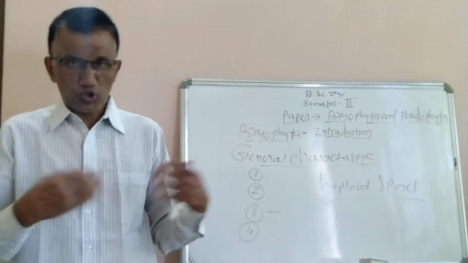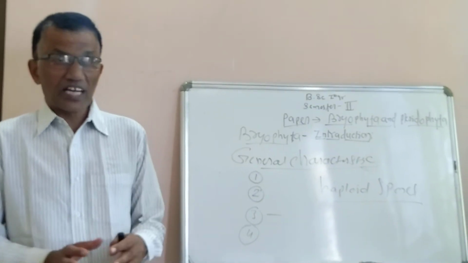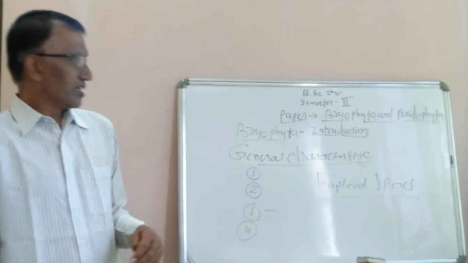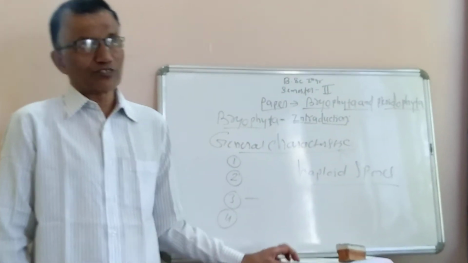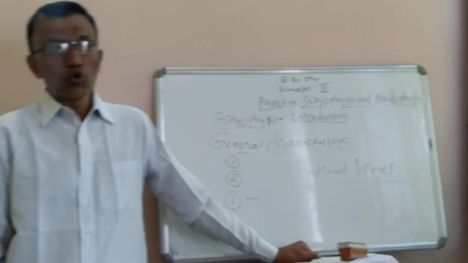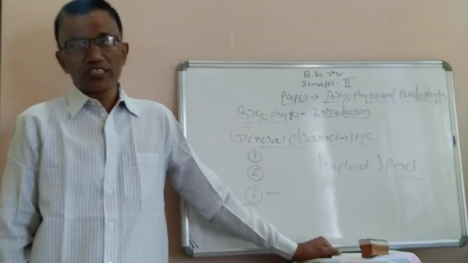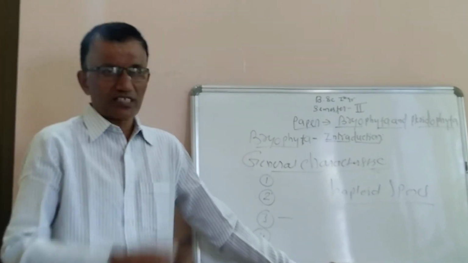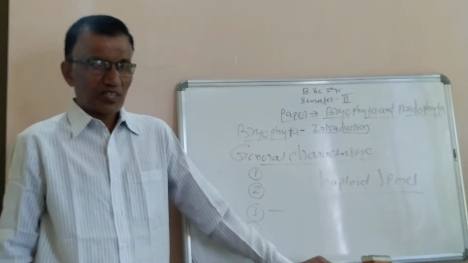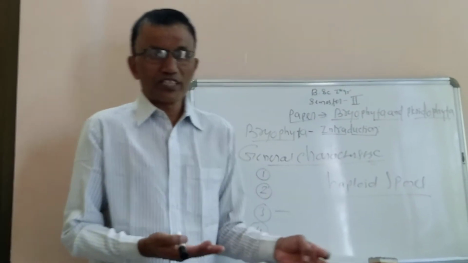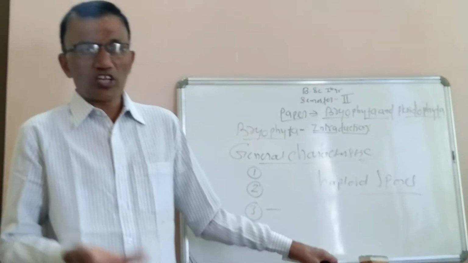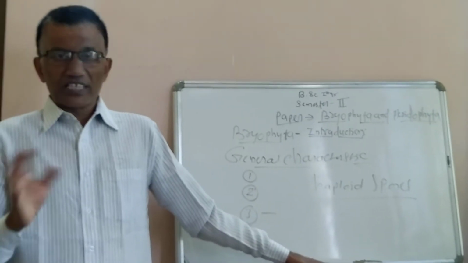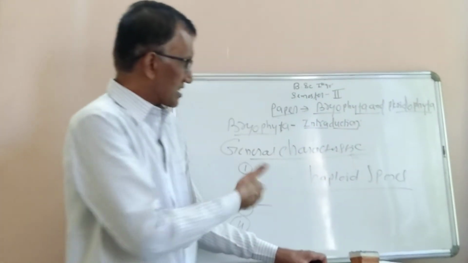Autotrophs are those organisms which prepare their own food, and heterotrophs are those organisms which are dependent on others. We also discuss whether the plant body is flat or erect, and whether they have a true root, stem and leaf.